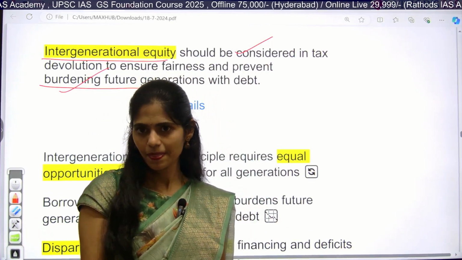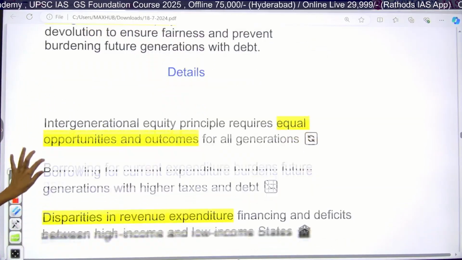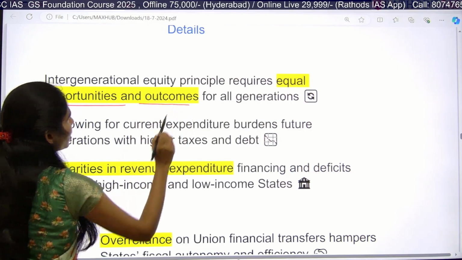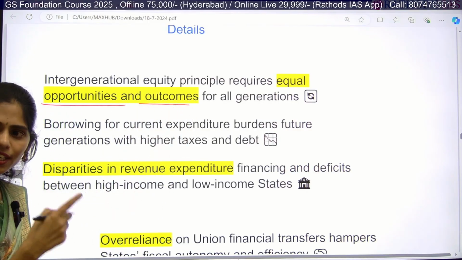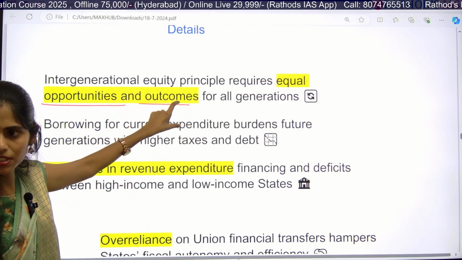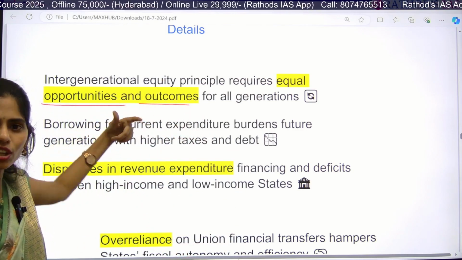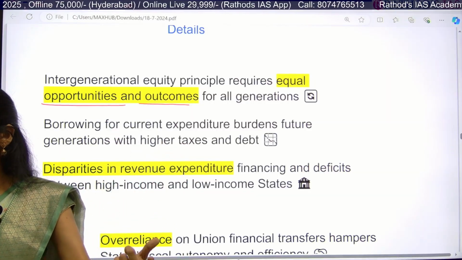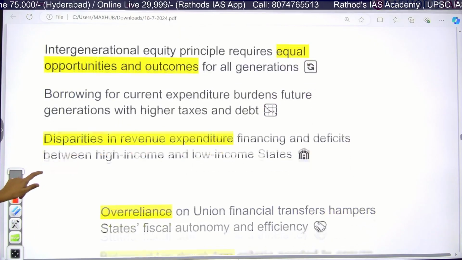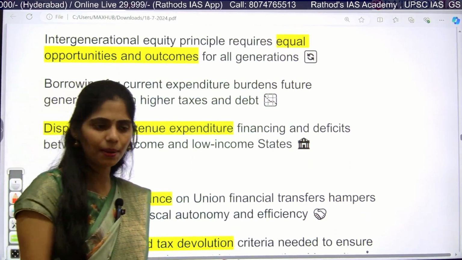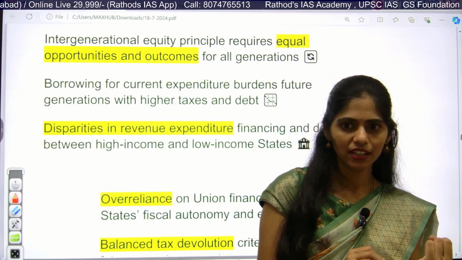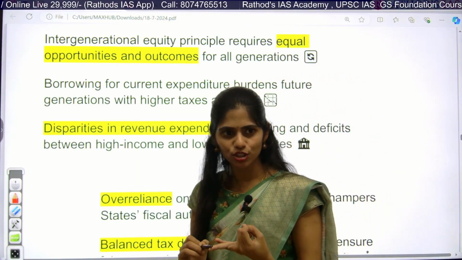Clear? So this article is saying that intergenerational equity principles require equal opportunities and outcomes for all generations. We have to keep this in mind whenever we are focusing on tax devolution, and whenever we are going for increased borrowing. For example, our country is going to have a bullet train, and we are having more disasters because of climate change.